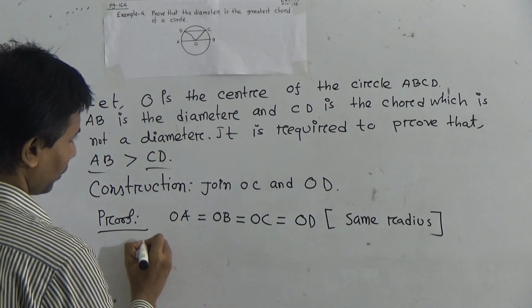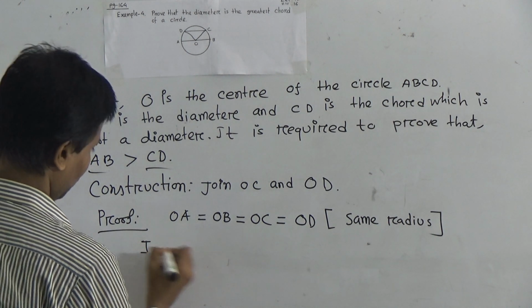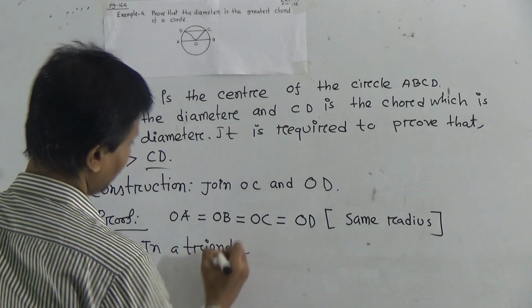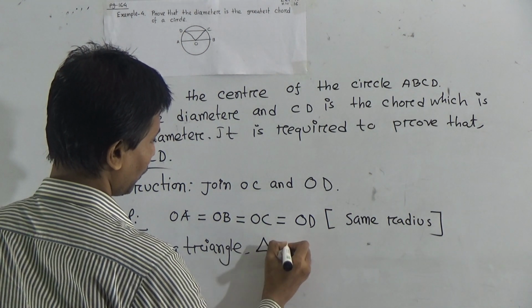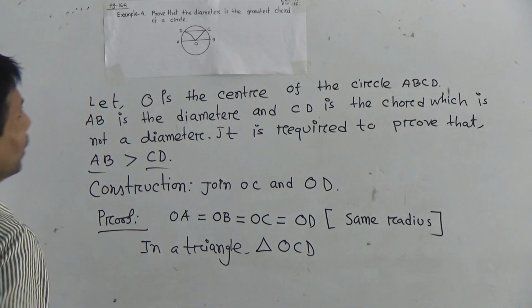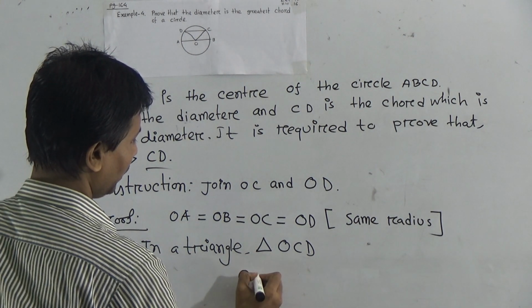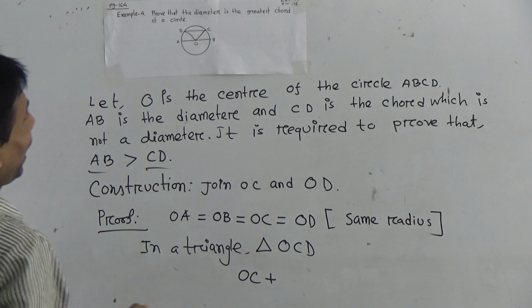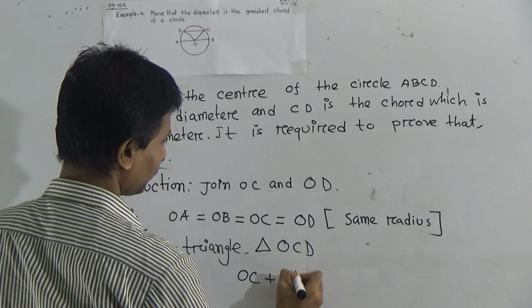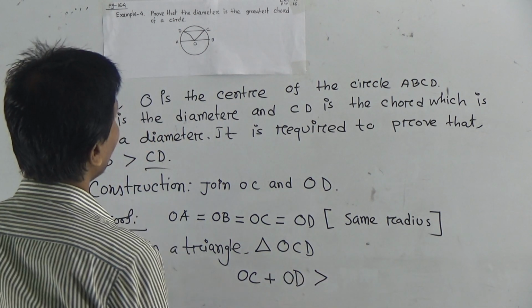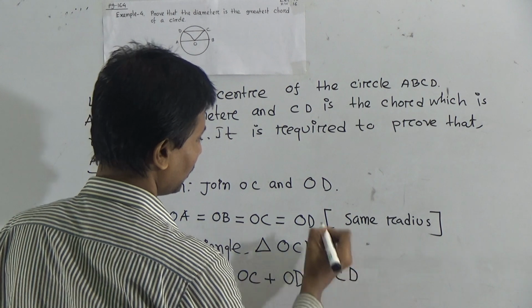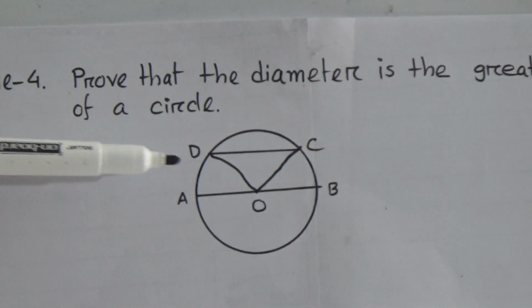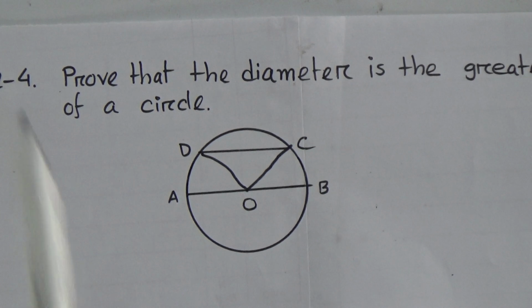Now you write, in triangle OCD, OC plus OD is greater than CD. Look, OC plus OD must be greater than CD. Why?